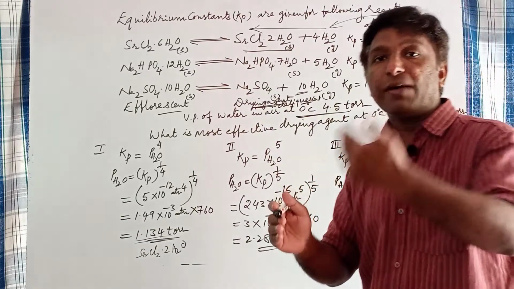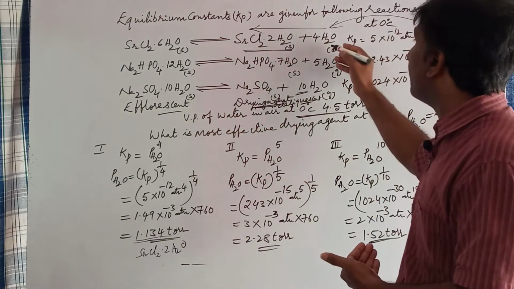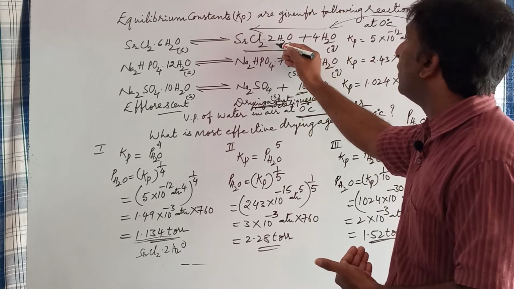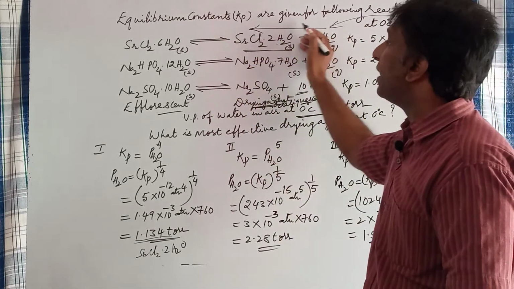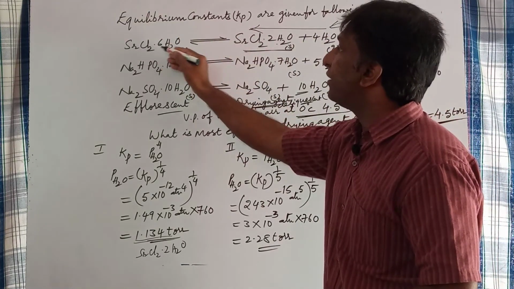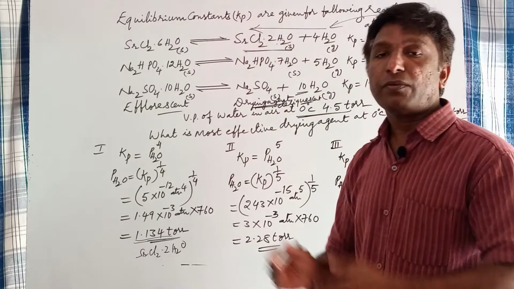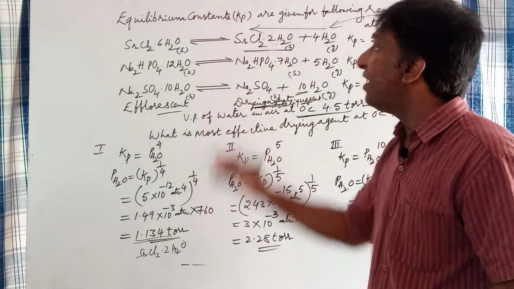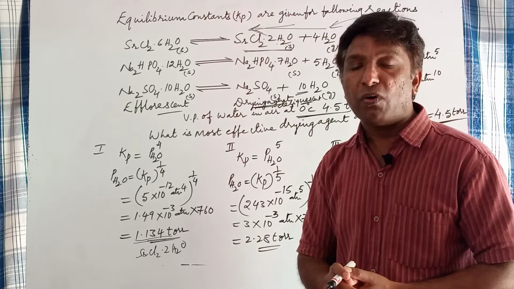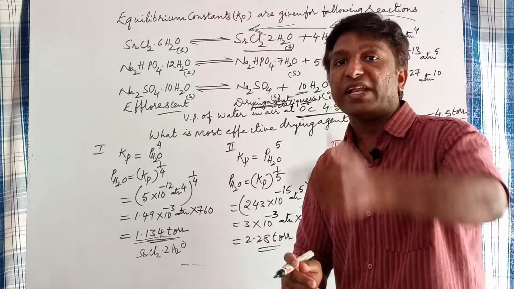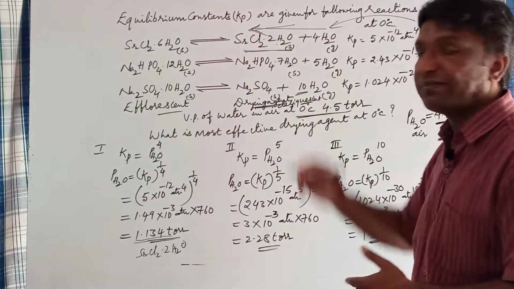As more water vapor enters, SrCl2 2H2O readily absorbs water and converts back into SrCl2 6H2O. So the backward reaction readily occurs in the first equilibrium. That is why SrCl2 2H2O acts as the most effective drying agent among these three.